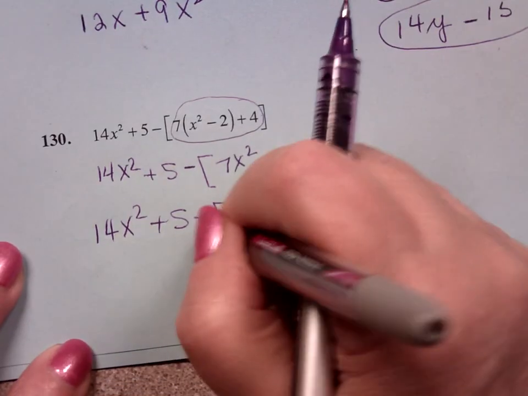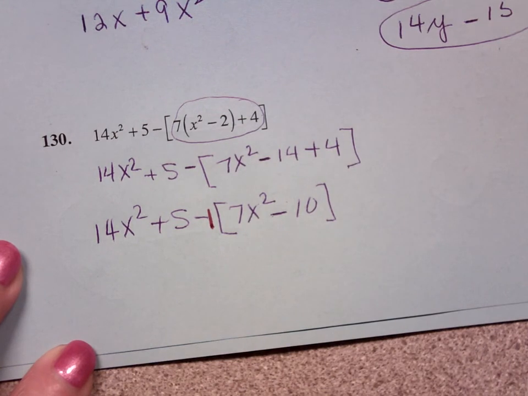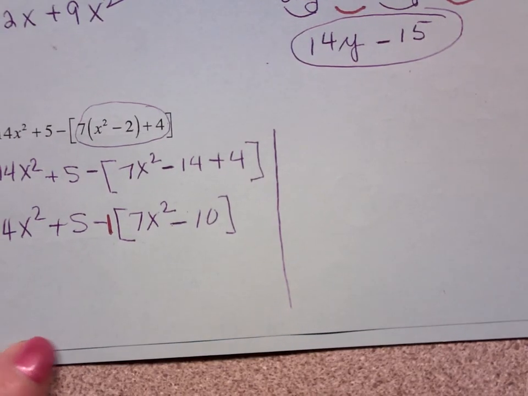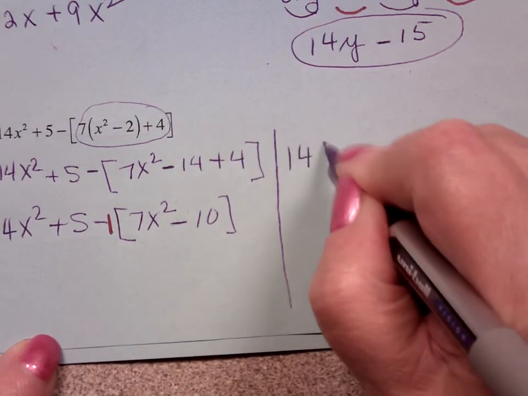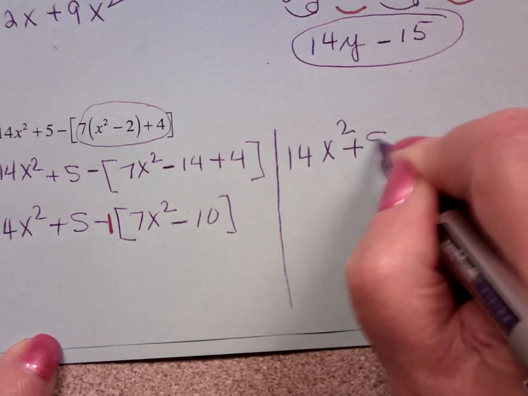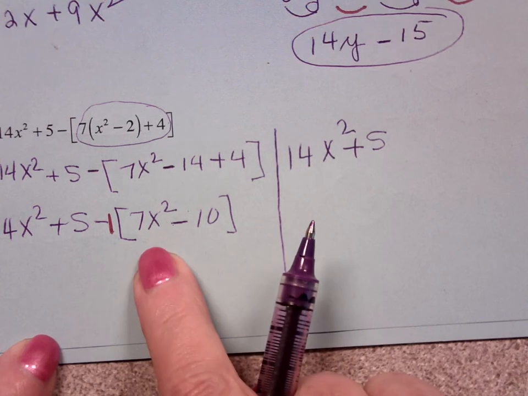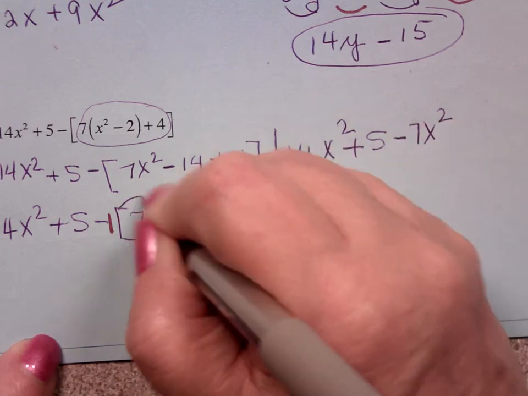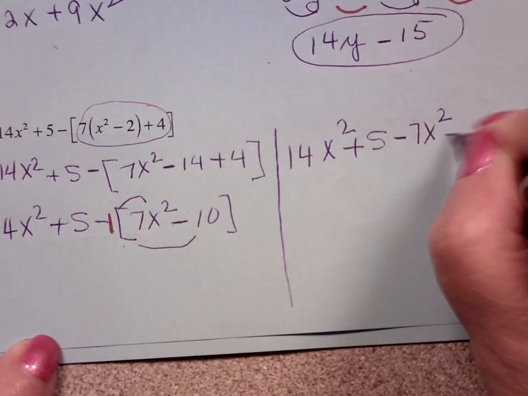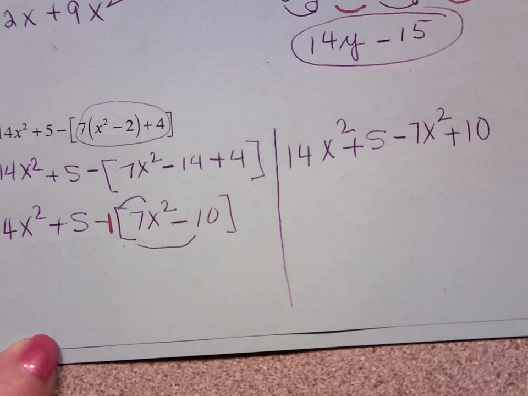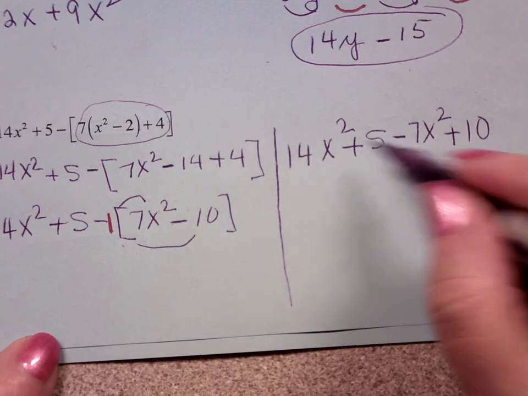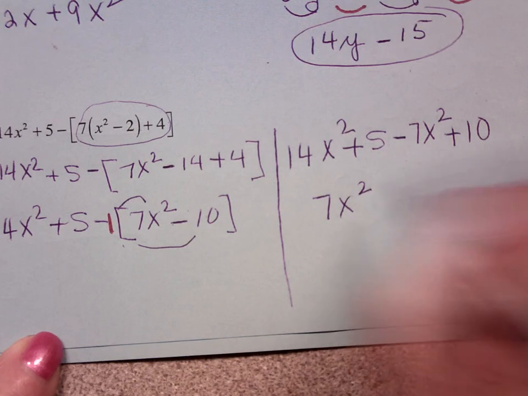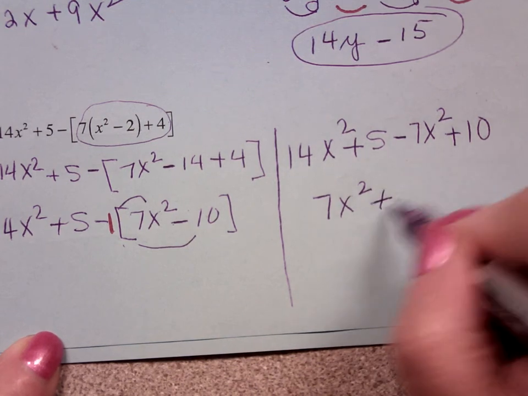Now remember, this is a minus 1, so it's going to change all the signs on the inside. I'm going to move this to the side. So 14x squared plus 5, minus 1 times plus 7 is a minus 7x squared. Minus 1 times a minus 10 is a plus 10. So 14x squared minus 7x squared is 7x squared. Plus 5 plus 10 is plus 15.